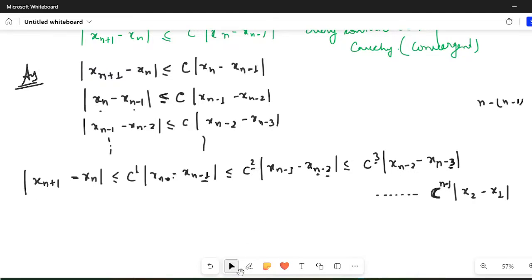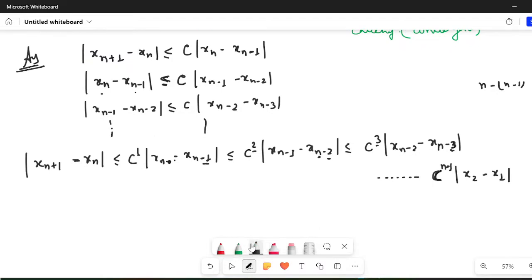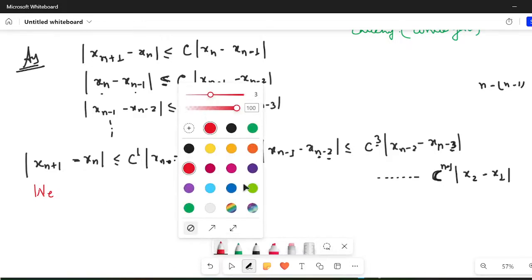Okay, so this is how I can write my things. Now we already know what we need to prove. We need to prove that this is Cauchy. So we need to estimate what? Okay, last line.